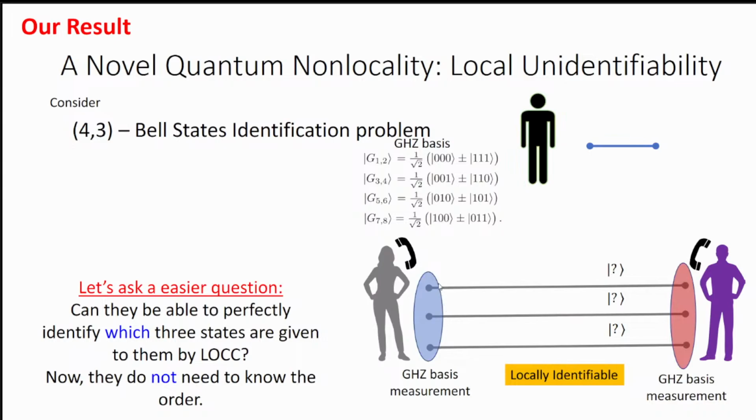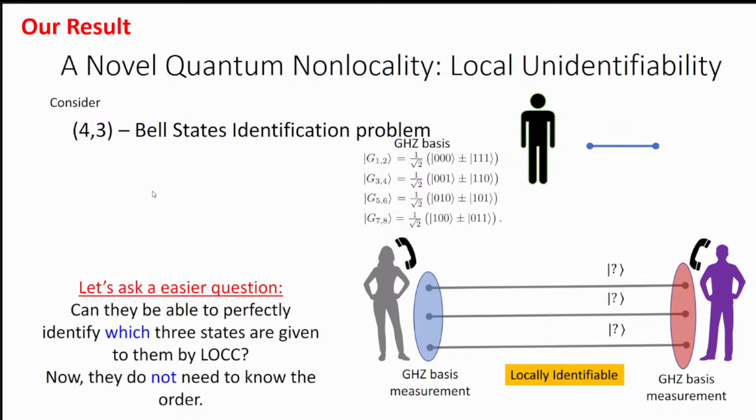It is very easy. Alice will perform a JZ basis measurement on these 3 qubits, and Bob will perform another JZ basis measurement on these 3 qubits. After that, the measurement results will be broadcast or communicated among themselves via classical communication, and they will tally the results, and then they can easily know which 3 states are given to them just by telling the outcomes of this measurement. And this is the JZ basis.